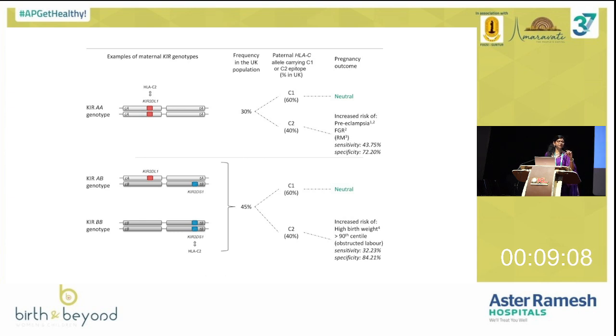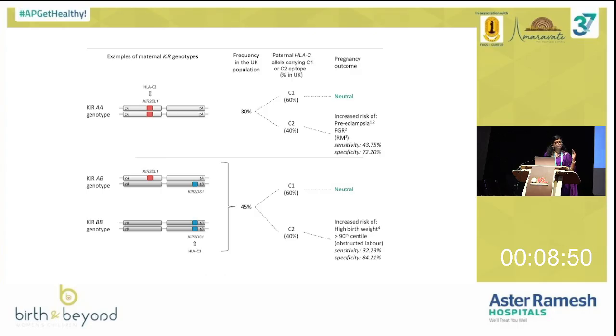C2 is the culprit. So if the fetus presents HLA-C2 and KIR-AA phenotype, there is a high chance of implantation failure and the patient will land up in impaired placentation, preeclampsia, IUGR. So we can predict the future of the pregnancy also with the mapping of KIR and HLA.